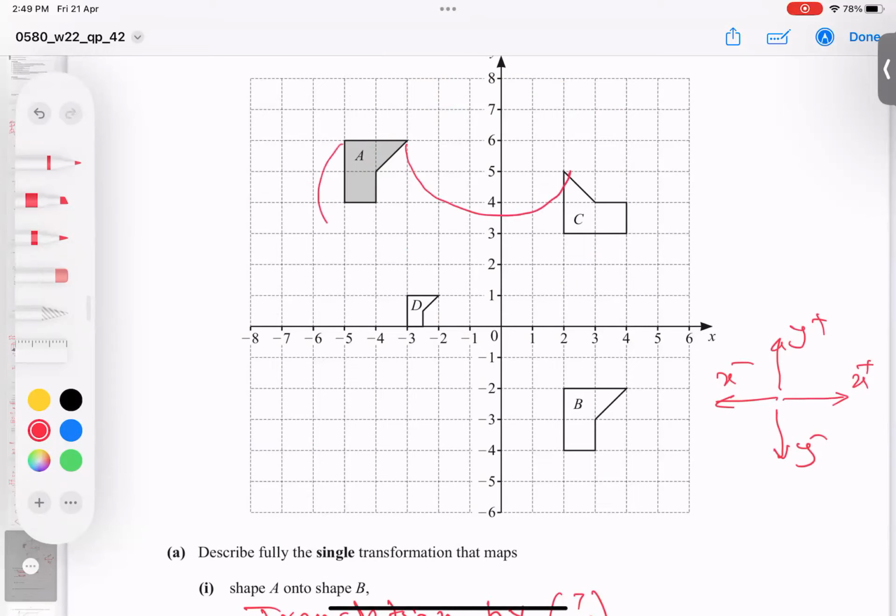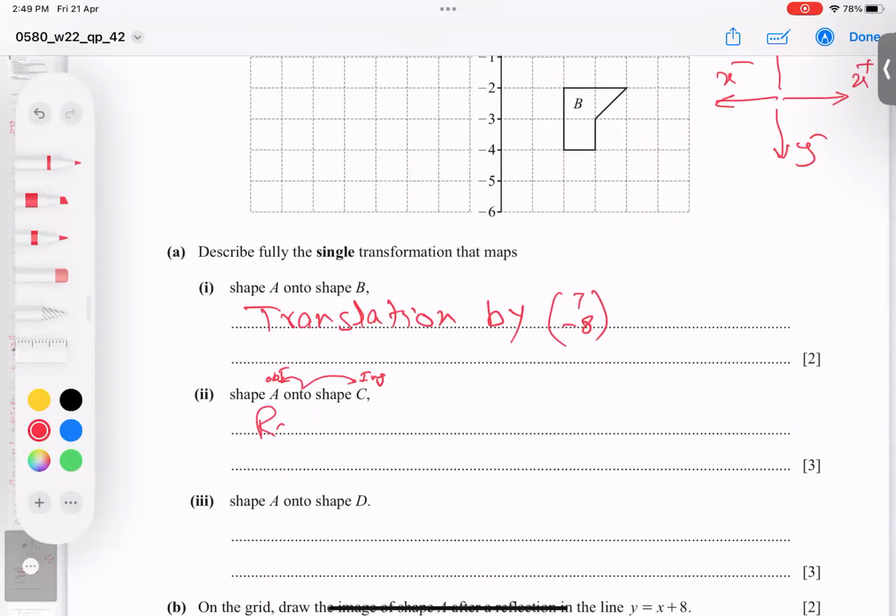This side goes here, this side goes here, and this side goes here. So it is coming anti-clockwise. First of all, it is a rotation, anti-clockwise.